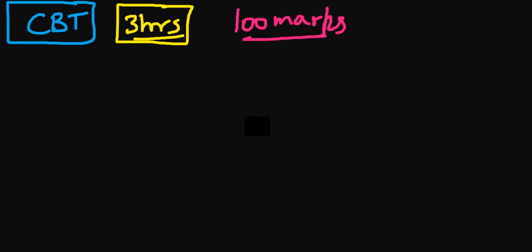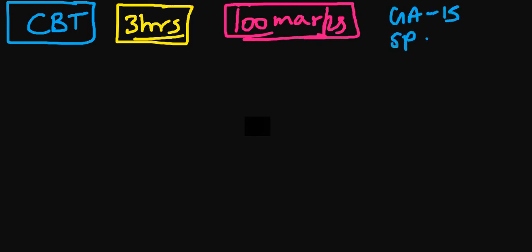So first of all, it will be a CBT mode. Clear and crisp, CBT mode. How much time? It will be for 3 hours. Then how many marks are there? There are 100 marks. And what will be the cutoff? We will be discussing that in the upcoming parts. So 100 marks, GA is for 15 marks, and the subject paper is for 85 marks.